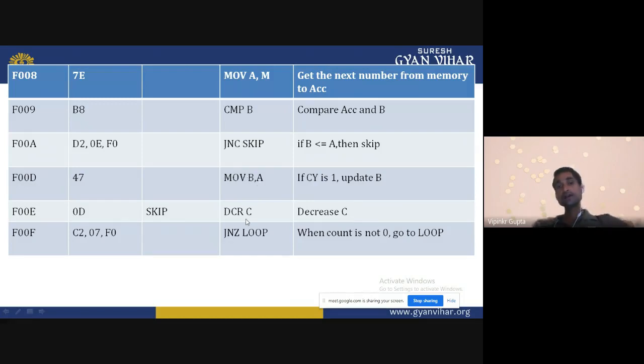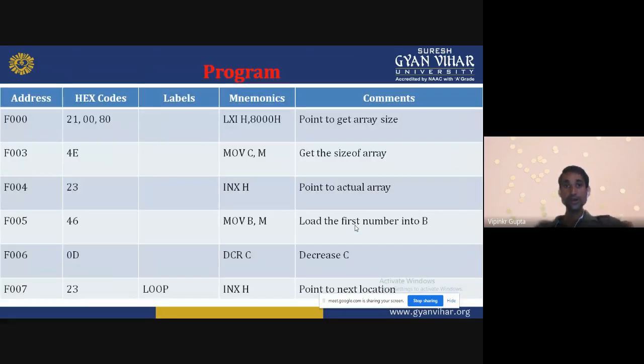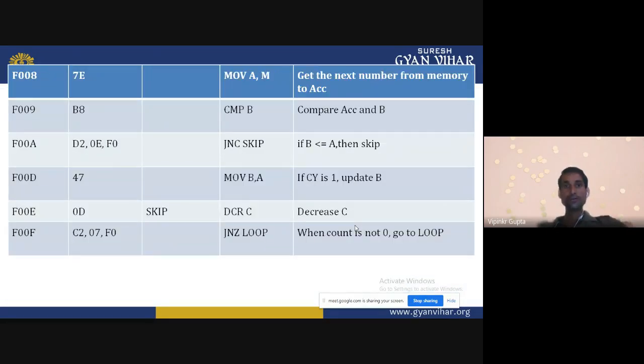Now in the B register it is 22. DCR C, now it is decreased by 1, so 04. Now again it comes to that step. So we are coming back to the previous slides. The B register has 22 and the A register has 44.